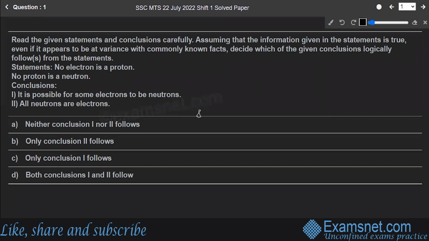Today we'll be solving the SSC MTS 22 July 2022 Shift 1 paper. I hope you already know this paper has about 100 questions and 4 sections. 25 questions will be asked from each section, that is mental ability, English, GK, and maths. So let's start with today's paper.